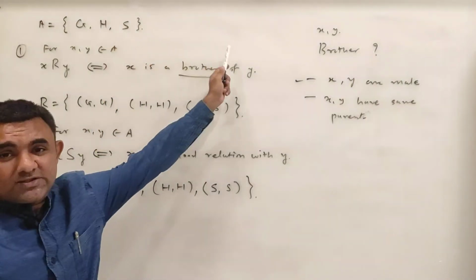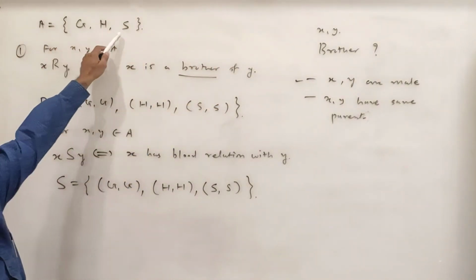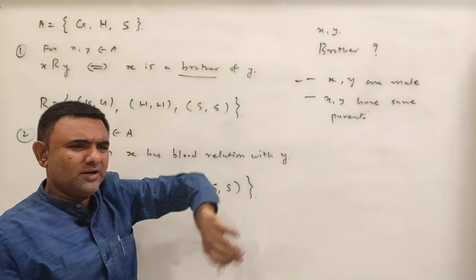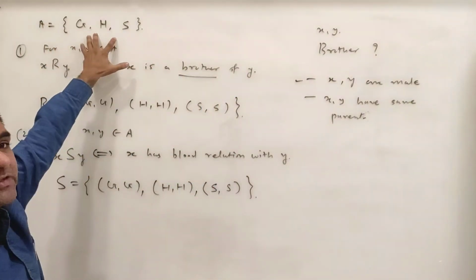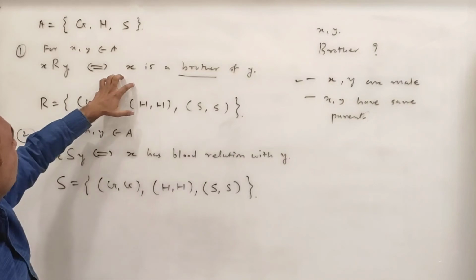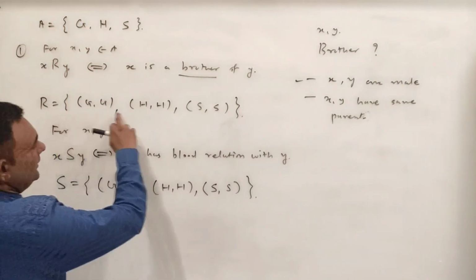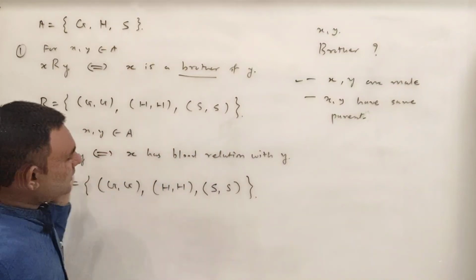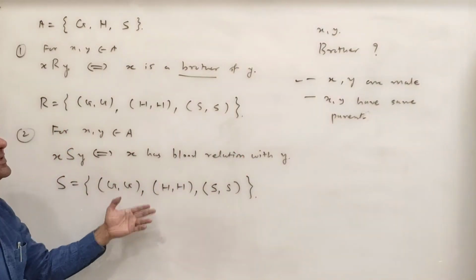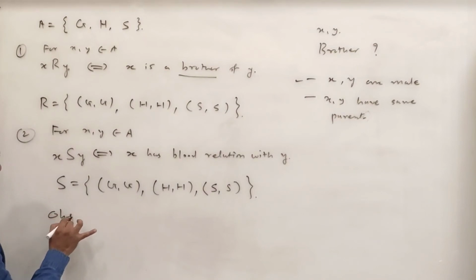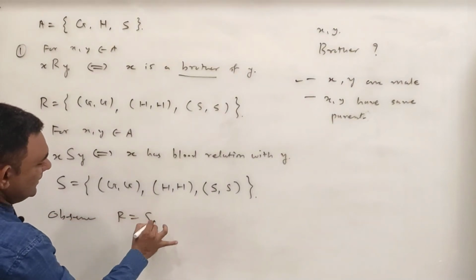I have started with a set having 3 elements. Doesn't matter, Gandhiji, Hitler and Sardar Patel. I have just started with these 3 elements, and I have imposed one relation on this set. Then I get these 3 elements, and I have defined some another relation. Then I also get the same element. These two are equal. See here, observe, R and S are equal.